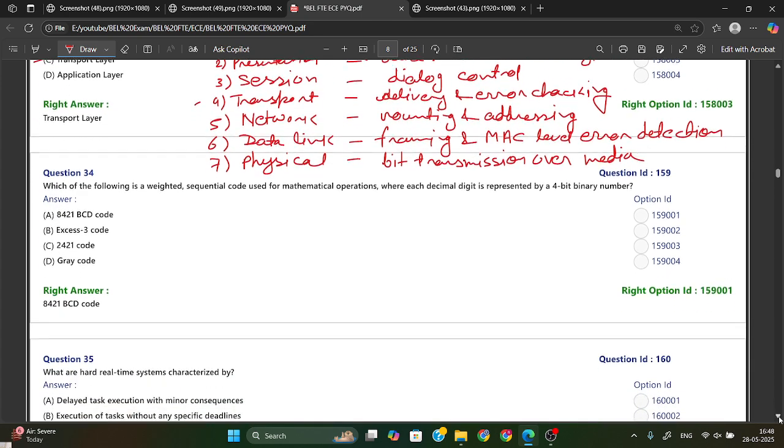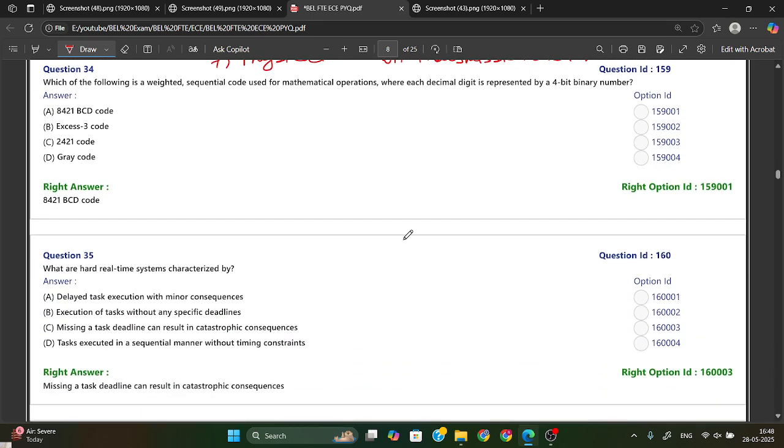Okay. Which of the following is a weighted sequential code for mathematical operation, where each decimal digit is represented by a 4-bit binary number? That representation of 4-bit binary number is nothing but your BCD code, binary coded decimal. So we can say 8421 BCD code from here.